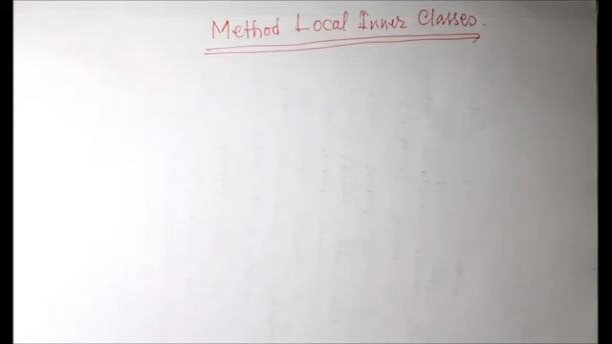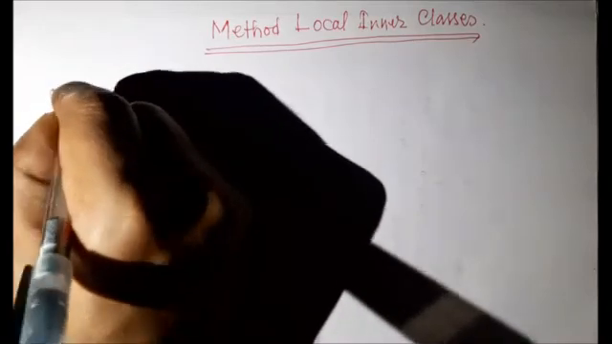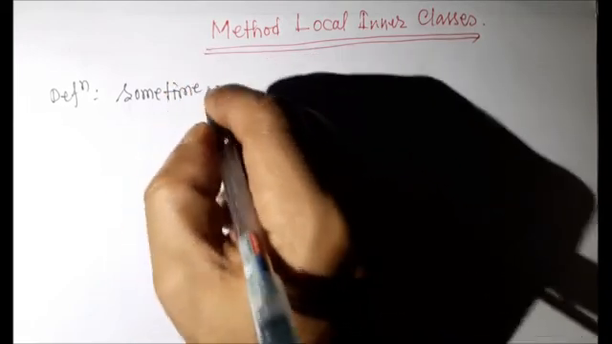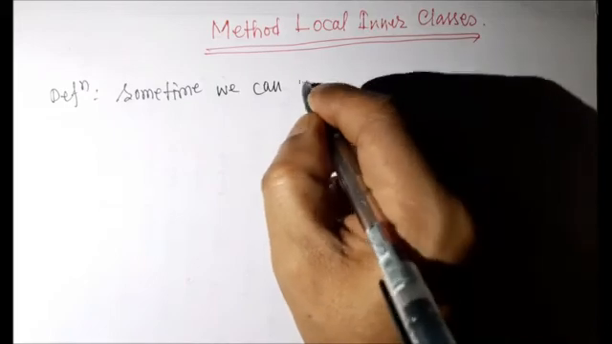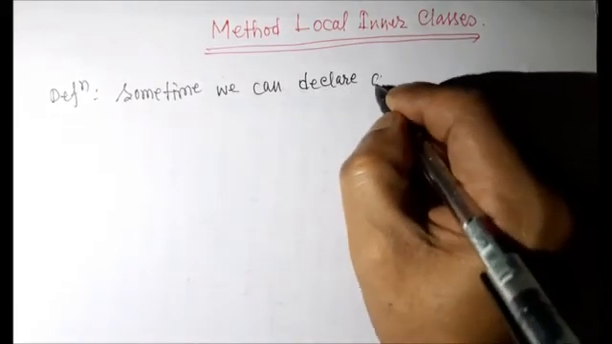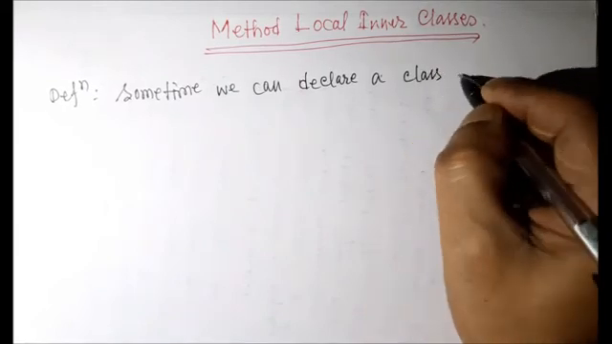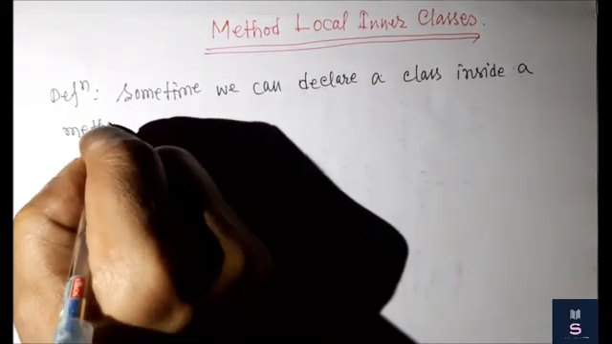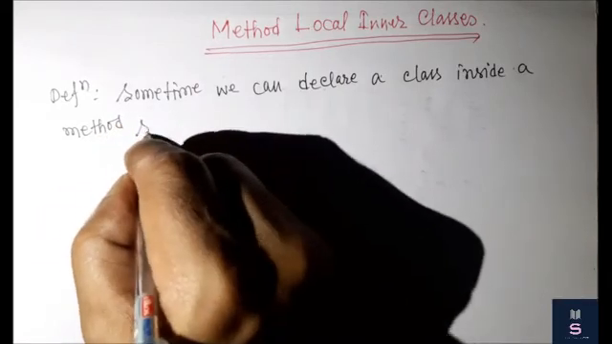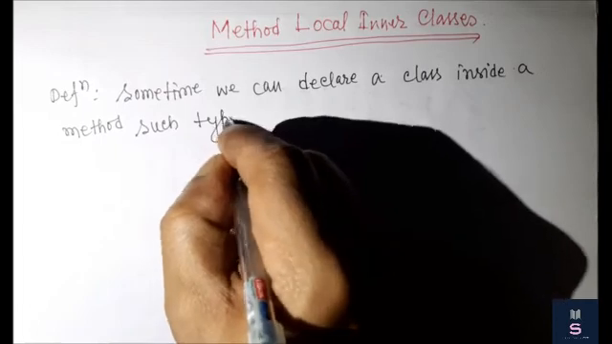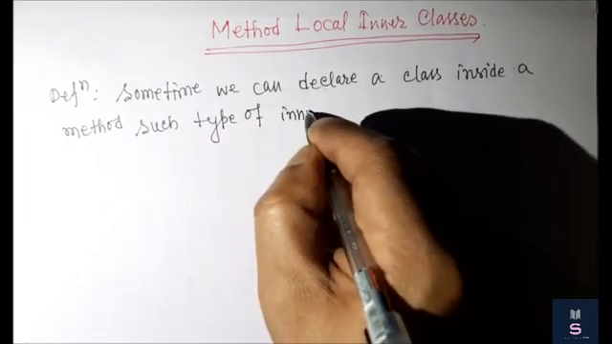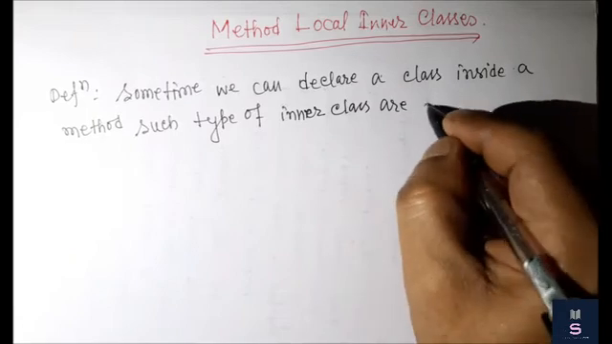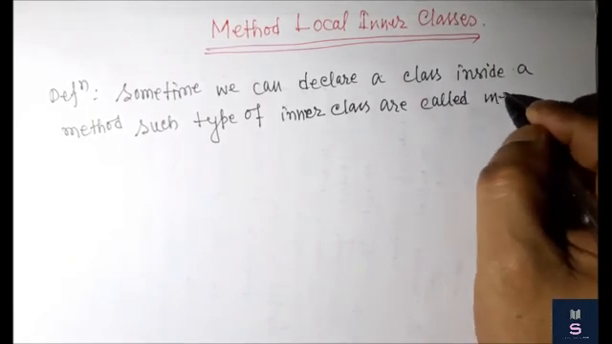Sometimes we can declare a class inside a method. If I write the definition, sometimes we can declare a class inside a method, such type of inner class is called method local inner class.